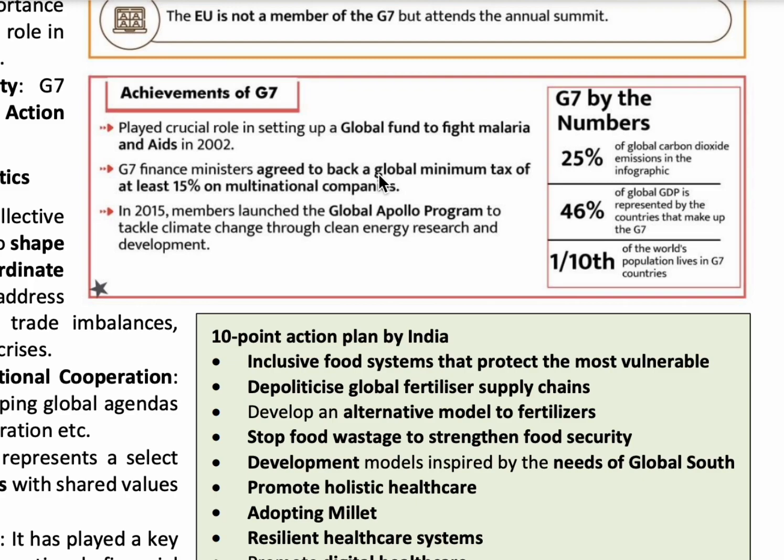So even Google and Amazon have to pay this global minimum tax. And in the year 2015, the Global Apollo program was launched to tackle climate change through clean energy research and development. So these are a few achievements of G7 countries.